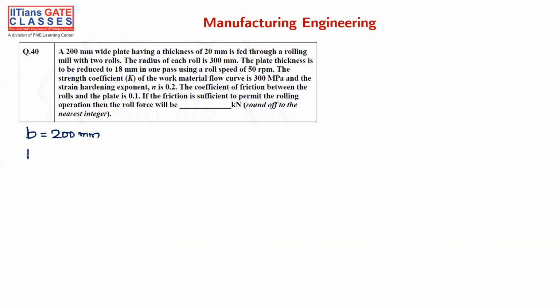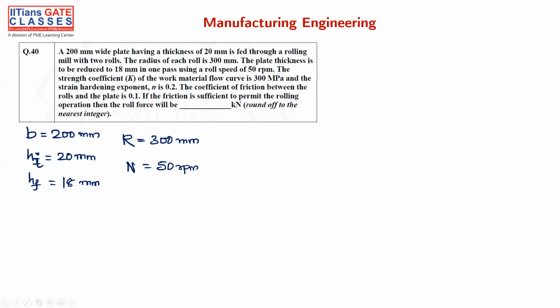It means that H initial, I can write HI as 20 mm, and the radius of each roll R is given as 300 mm. The plate thickness is reduced to 18 mm. I mean H final. H initial is 20 and H final is 18 mm. So there is a reduction of 2 mm, right? In one pass with a roller speed of N equal to 50 RPM.